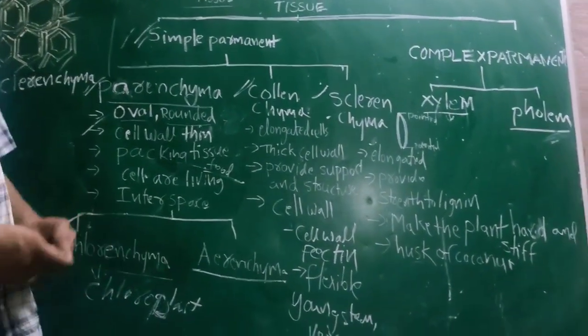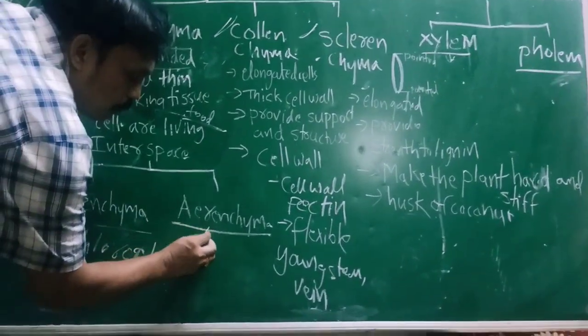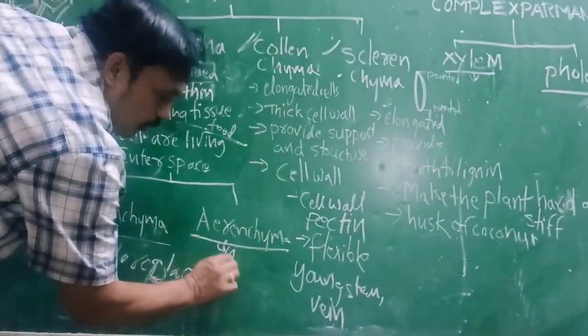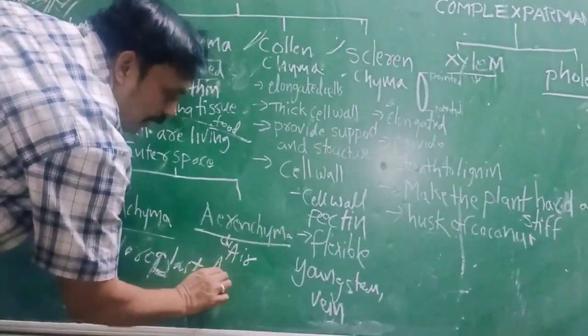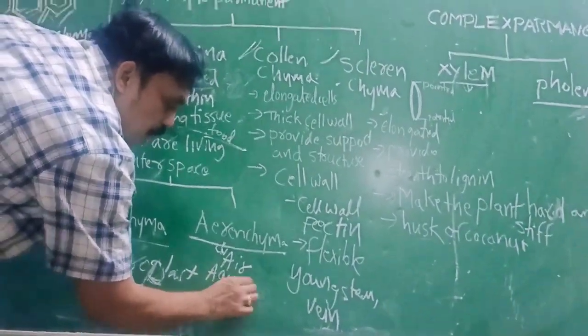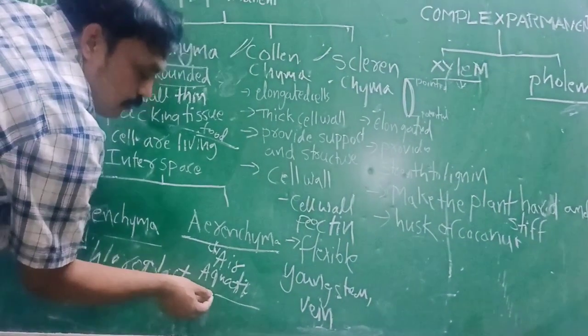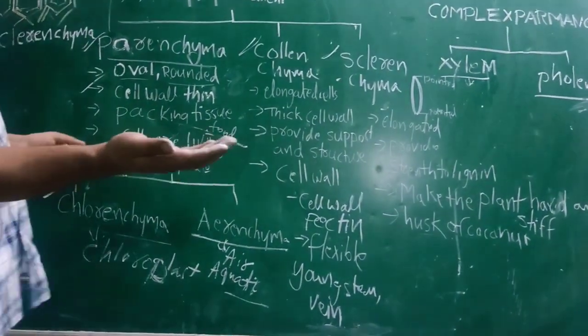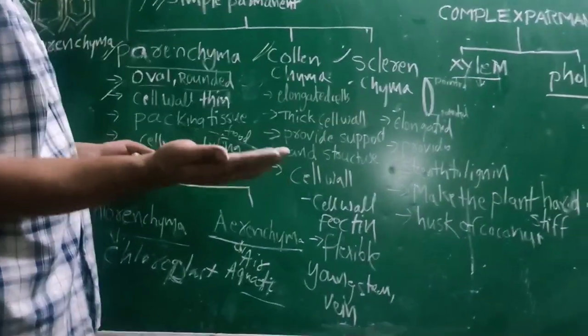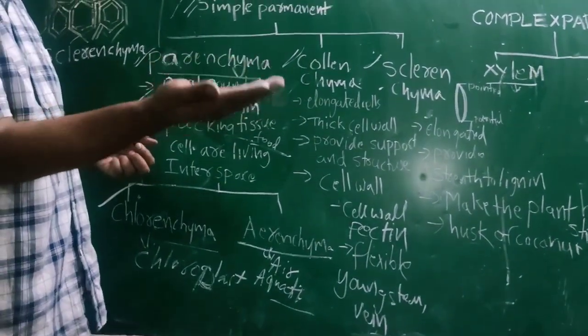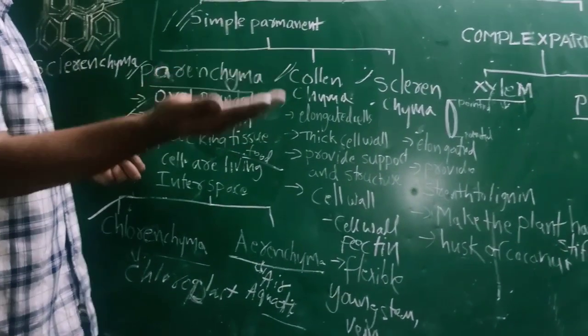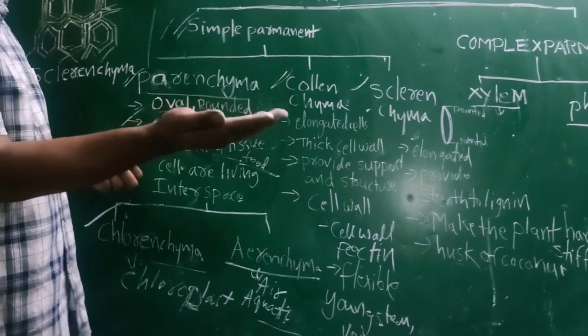After that, aer. The word aer means air. For example, in aquatic plants, which are living in water, most of the plants are floating. We have to use the word buoyancy.